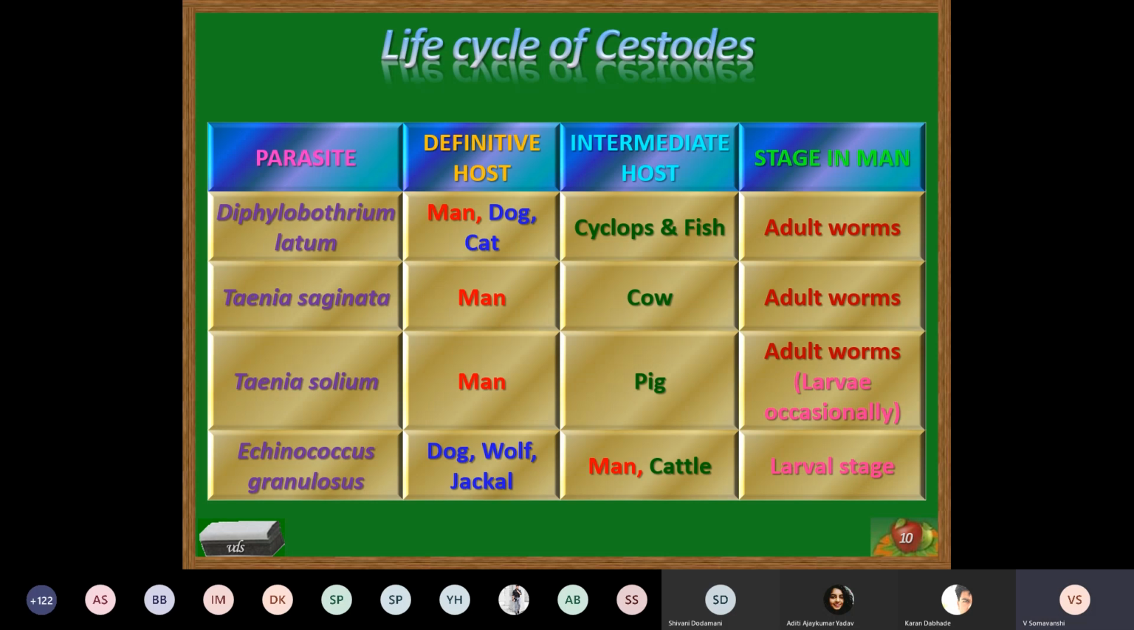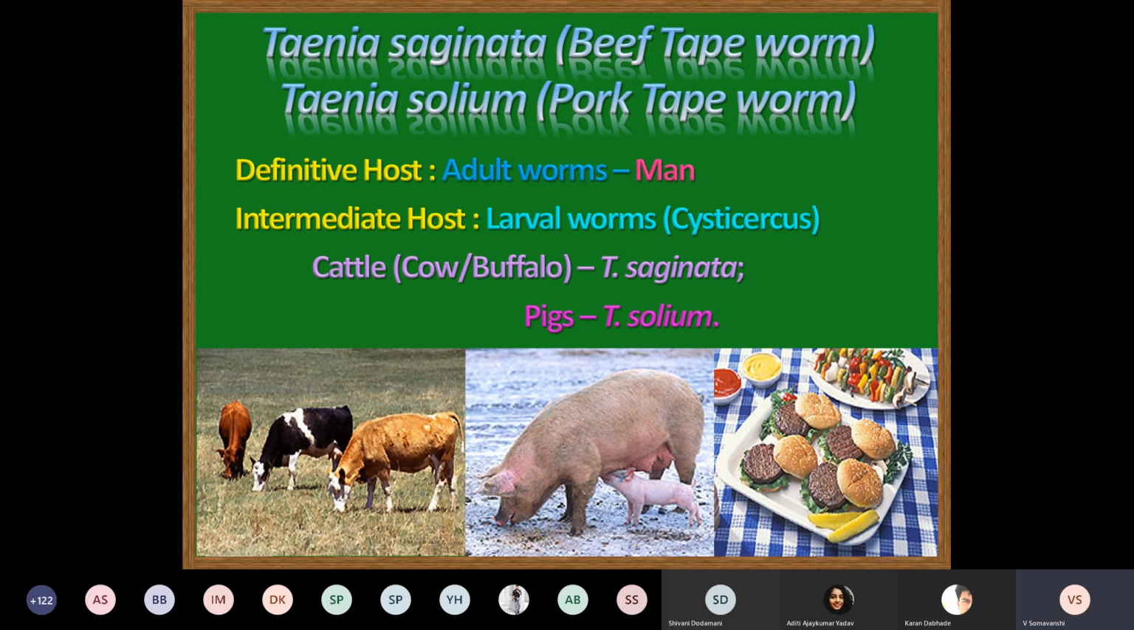So we'll study Taenia saginata and Taenia solium together to understand the life cycle, because the life cycle is one and the same. Pathogenicity as well as laboratory diagnosis is also one and the same. So we'll study these two parasites together. Taenia saginata, commonly called beef tapeworm, and Taenia solium, pork tapeworm. Beef tapeworm because cattle, that is cows and buffalo, are the intermediate hosts of this parasite. And for Taenia solium, pigs are the intermediate host.